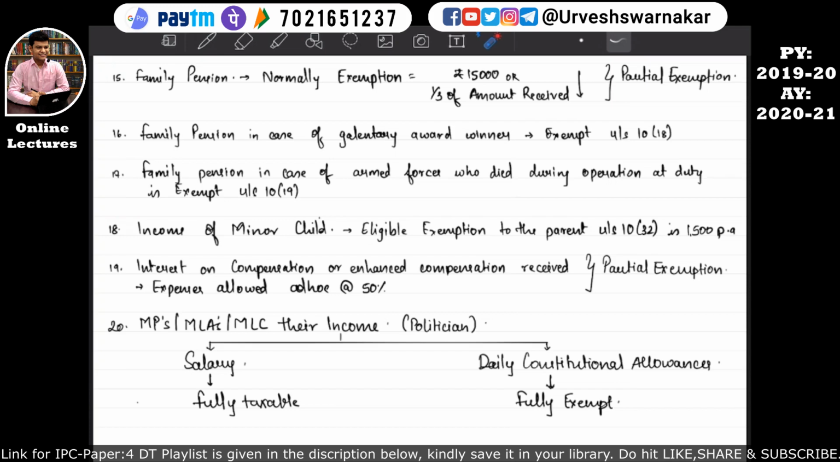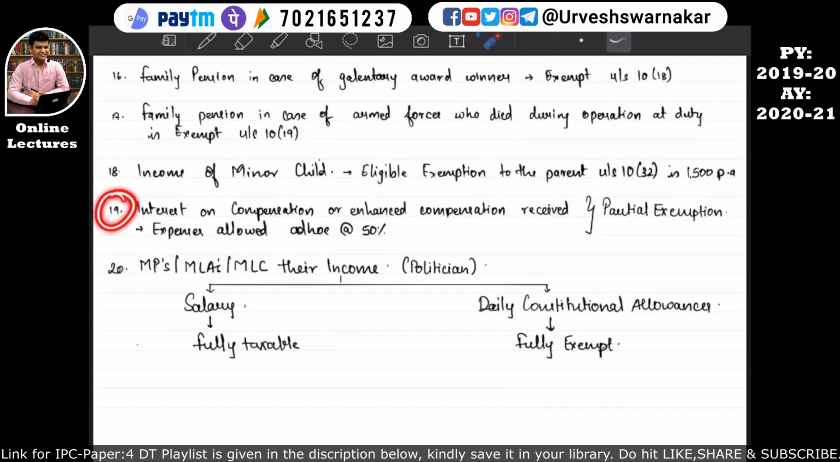Point number 18 says that income of a minor child, we have already studied this in the chapter known as income of the other person, will be included in the assessee's total income. That is the clubbing chapter. If you remember, that time we studied this section 10 subsection 32. So that is what I have repeated over here. So basically, whatever the minor child will earn will be considered as income of other sources, but the exemption is available under section 10 subsection 32. I hope this is quite clear to you all.